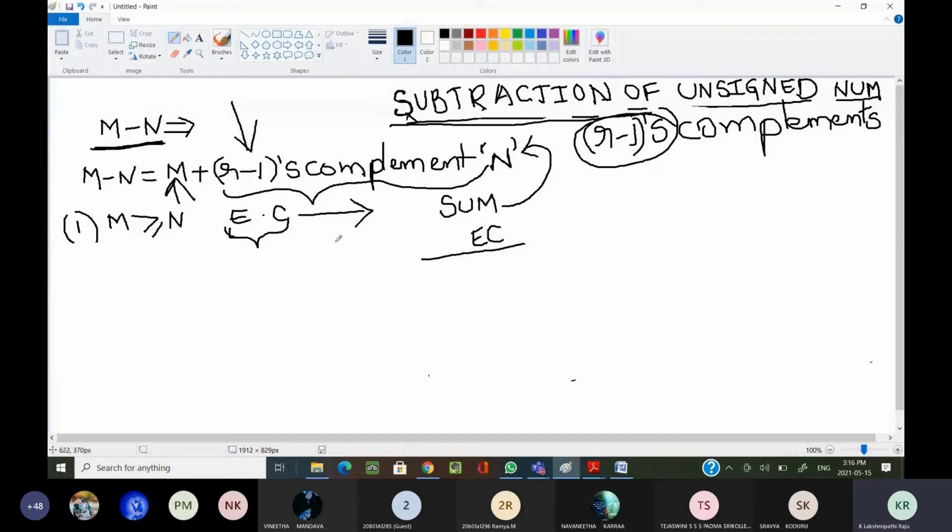I am repeating this case 1. If m is greater than or equal to n, definitely in that case we are getting an end carry. In r's complement, simply we are discarding that end carry. If it is r minus 1's complement, we are not discarding that end carry.